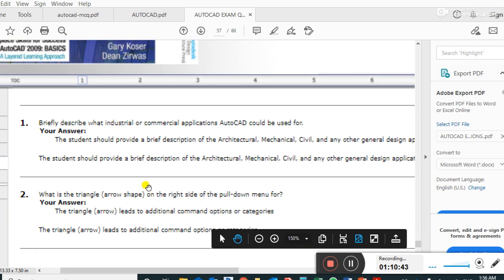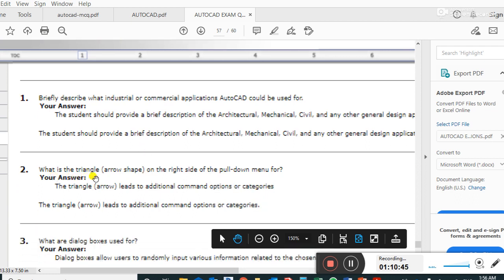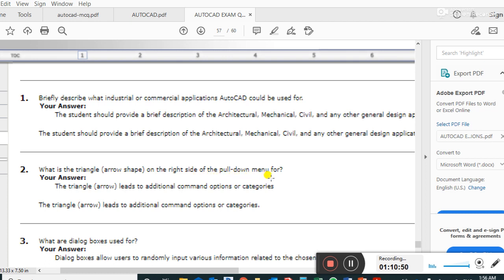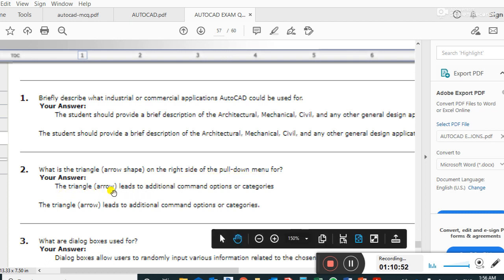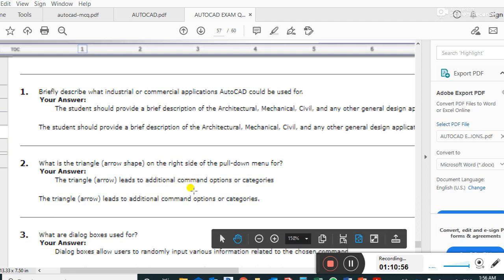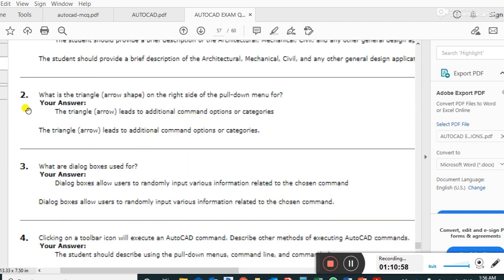The right answer. What is the triangle arrow shape on the right side of a pull down menu for? The triangle or arrow leads to additional command options for the categories. The right answer. These are the descriptive question types. What is the dialog box used for? A dialog box allows users to input various information related to the chosen command.